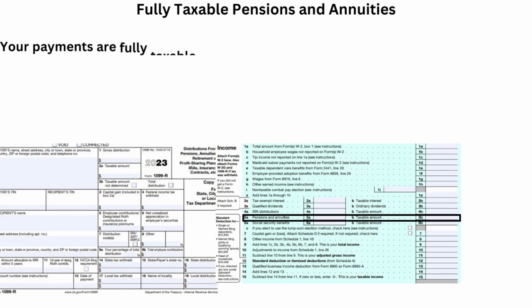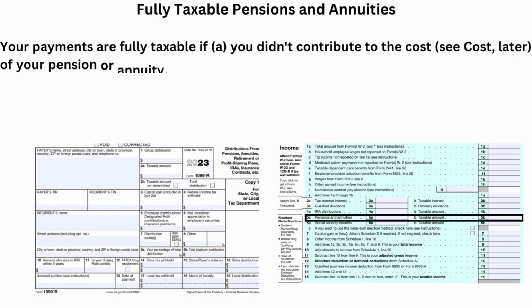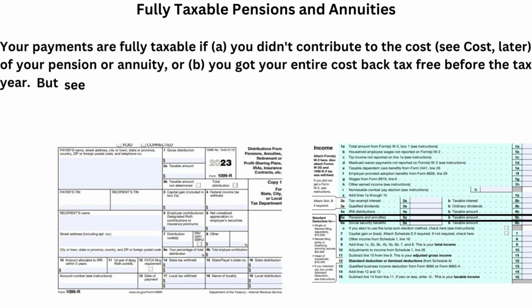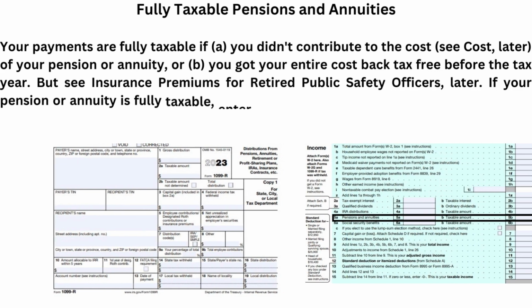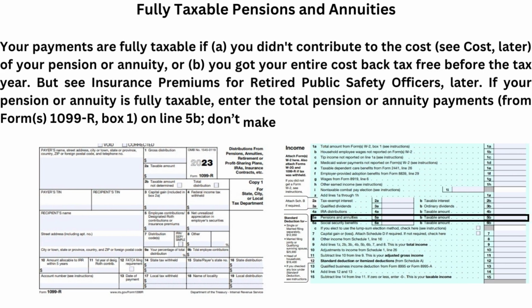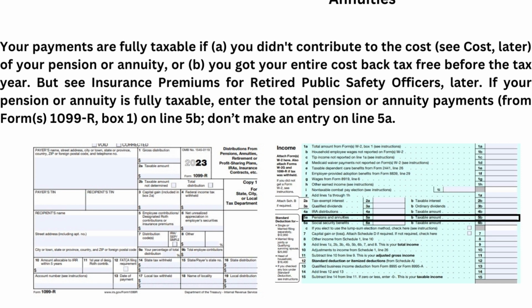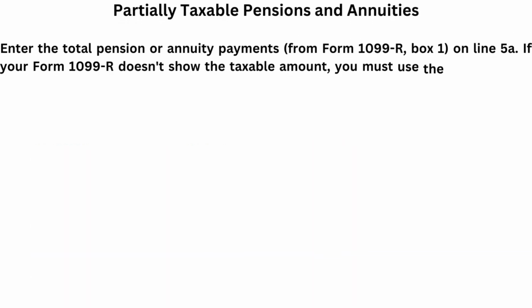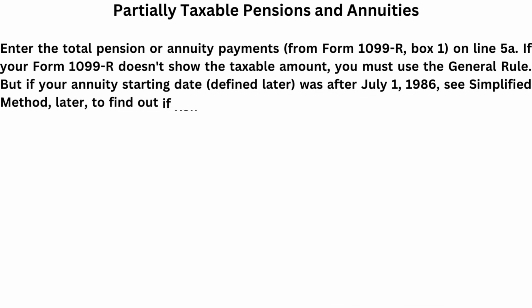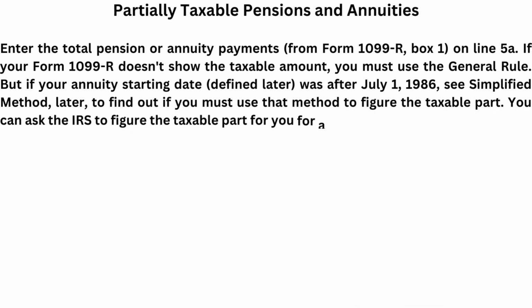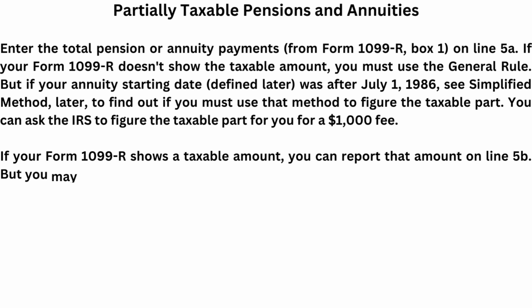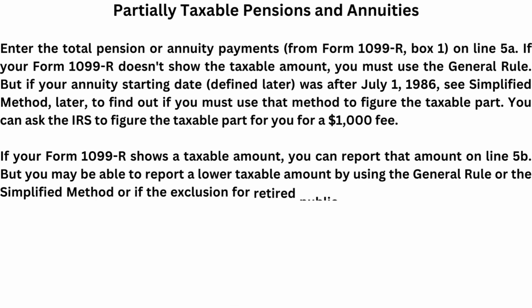Fully taxable pensions and annuities. Your payments are fully taxable if you didn't contribute to the cost of your pension or annuity, or you got your entire cost back tax-free before the end of the tax year. Partially taxable pensions and annuities. If your Form 1099-R doesn't show the taxable amount, you must use the general rule. You can ask the IRS to figure the taxable part for you for a $1,000 fee.